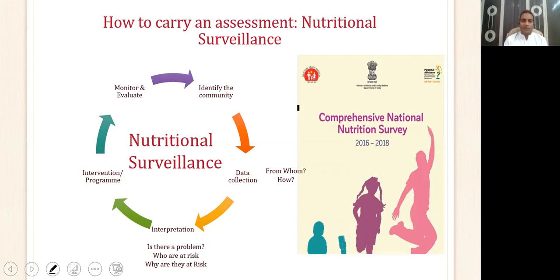The next step is finding solutions. You either intervene or you directly plan a program. You put all your solutions in the form of a program and implement it. And then finally, is that program working or not? That is where monitoring and evaluation comes in. So nutritional surveillance consists of this cycle.